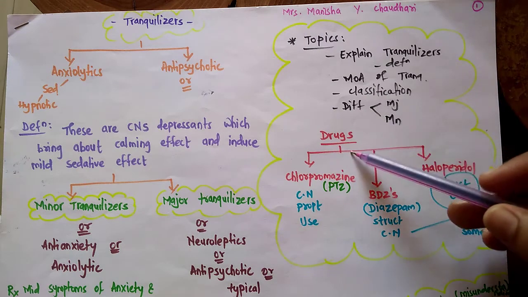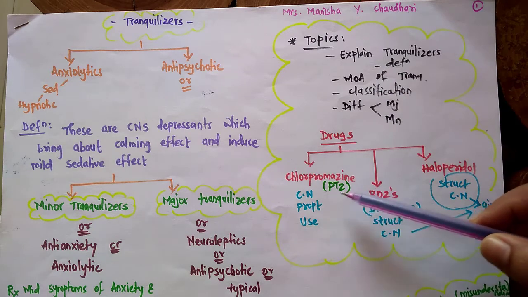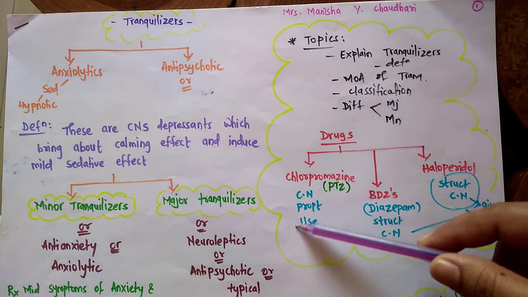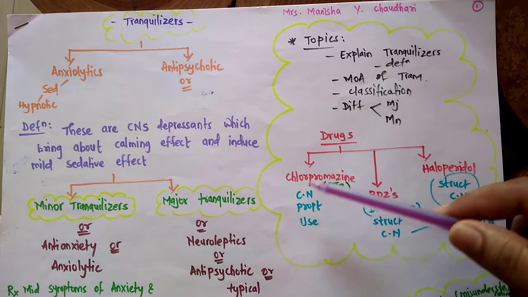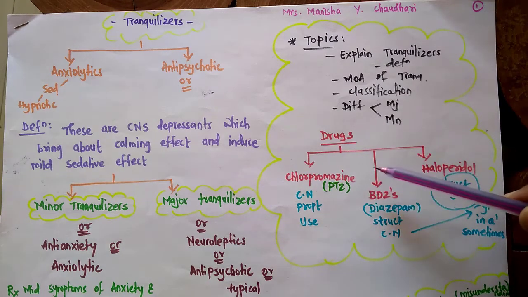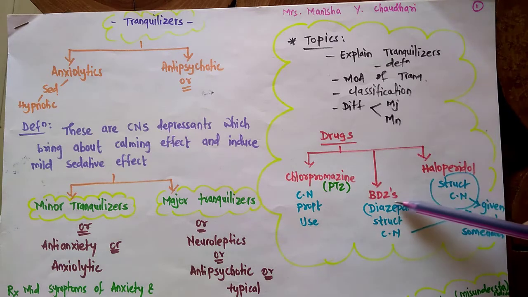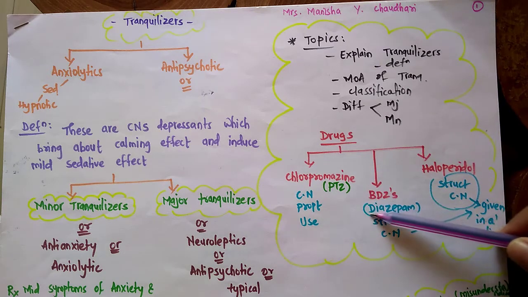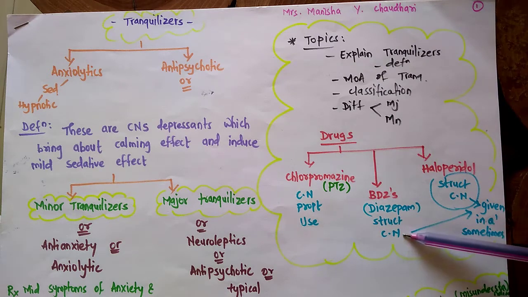The first drug is chlorpromazine, which belongs to the class phenothiazine. The chemical name, properties, and uses are important from the exam point of view of chlorpromazine. Then coming towards the next, that is benzodiazepine. Benzodiazepine, the first very important is diazepam. Its structure and chemical name is important.